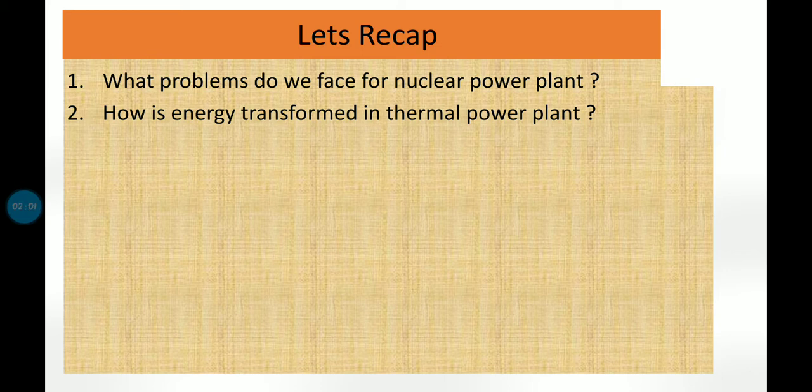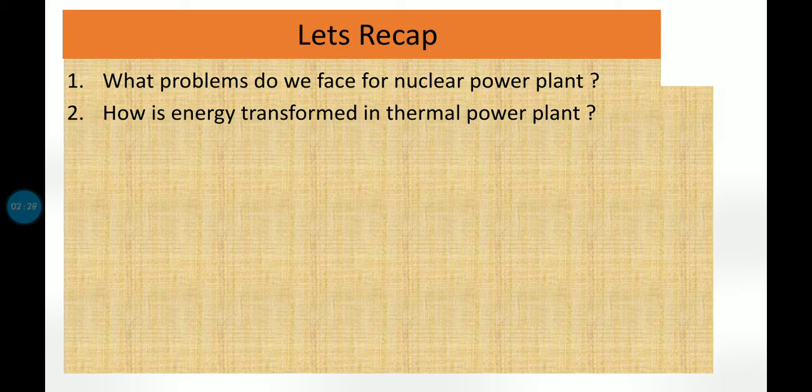Now children, there was an accident reported in Japan in the year 2011. The nuclear power plant there was named Fukushima Daiichi Power Plant. The accident took place because of an earthquake.